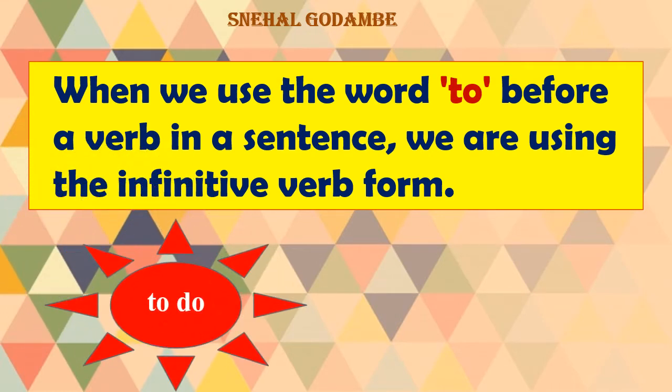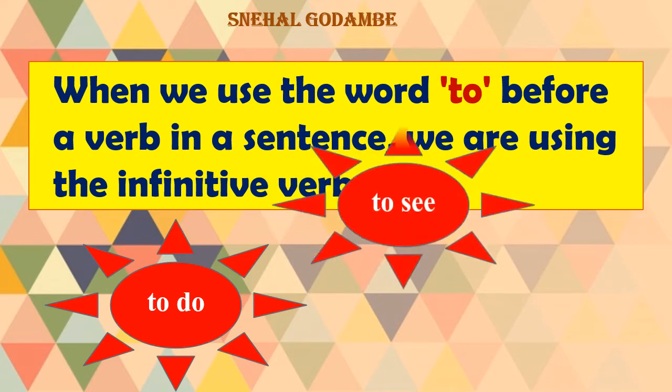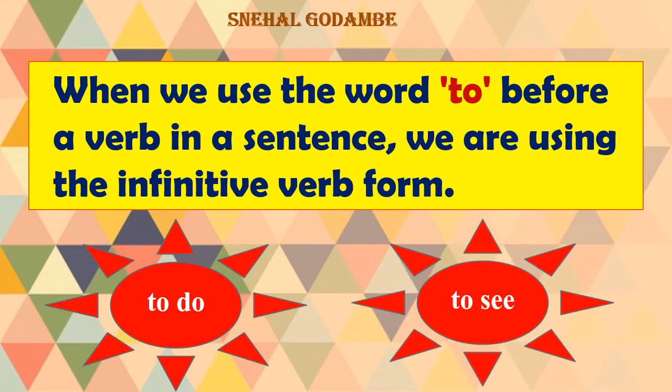See here, I'll show you some examples. To do. I have to do a lot of work. She has to do a lot of work. They have to do a lot of work. To see, to work, to do. Here we are using the word to before a verb. They are going to see a movie. We are going to see the Taj Mahal. To see, to work, to do. So all these are infinitive verb forms.